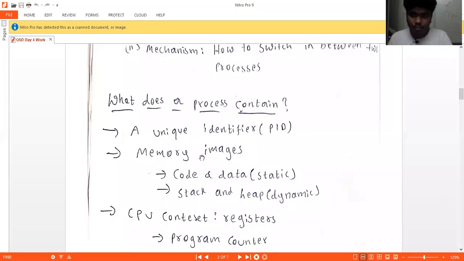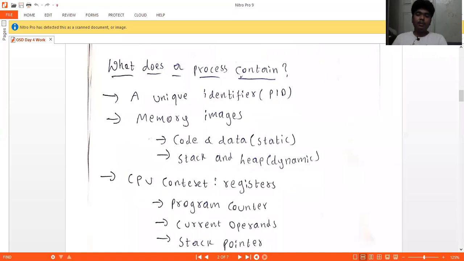Memory image is the second part of this operating system. In the memory image, there will be code and data, which are static. Code and data is nothing but the command which we are passing and the data which is required for this process, that is the executable file. And then stack and heap are dynamic. Dynamic means they will just move after this program. Stack and heap are for the arrangement of things in the process.